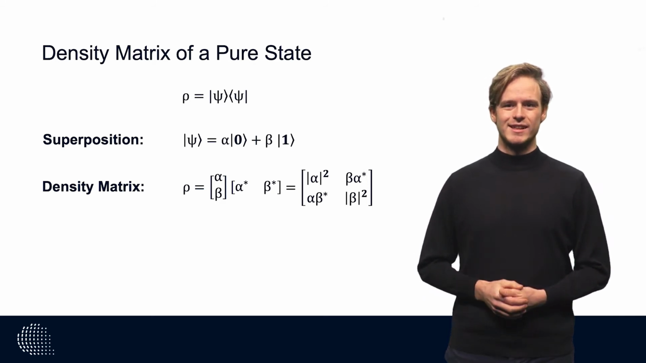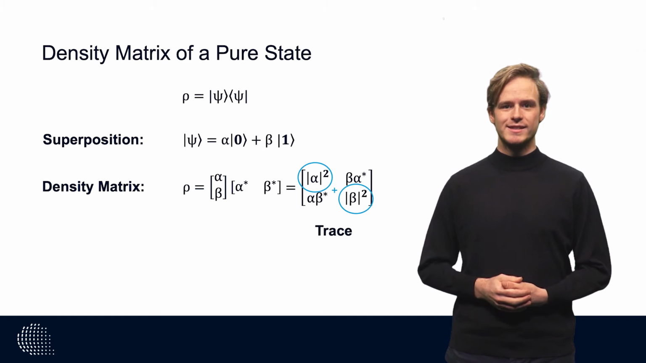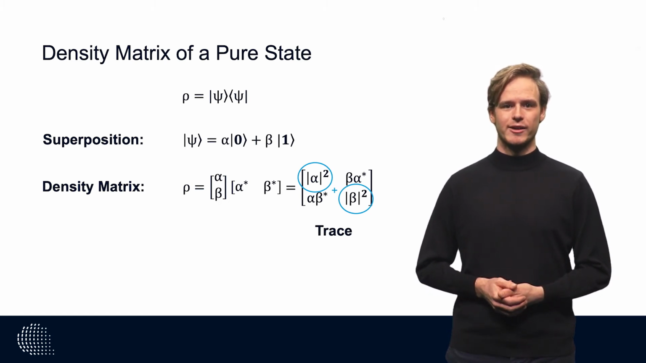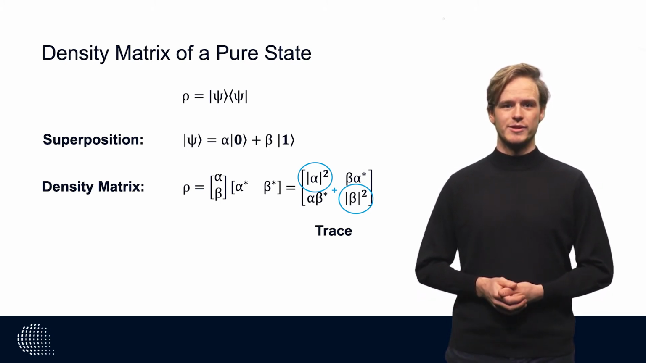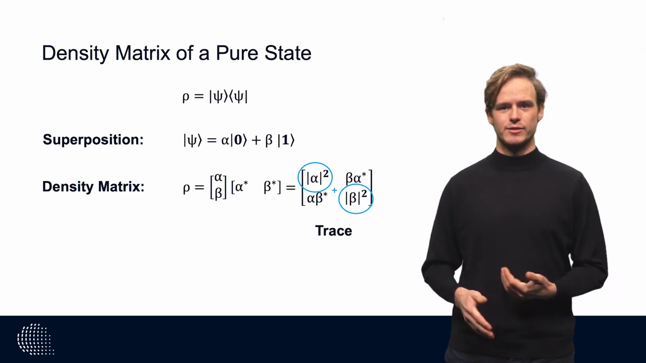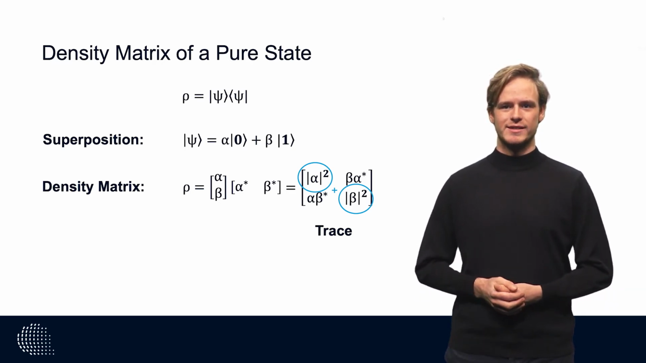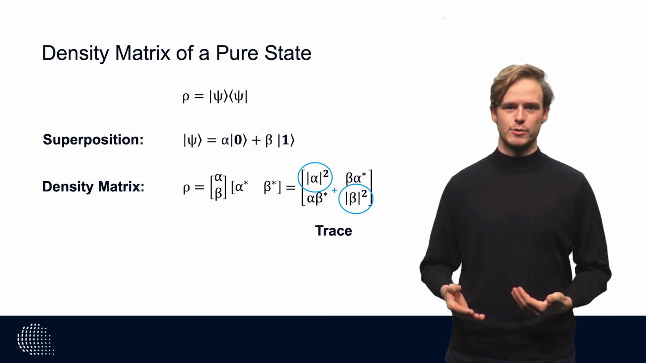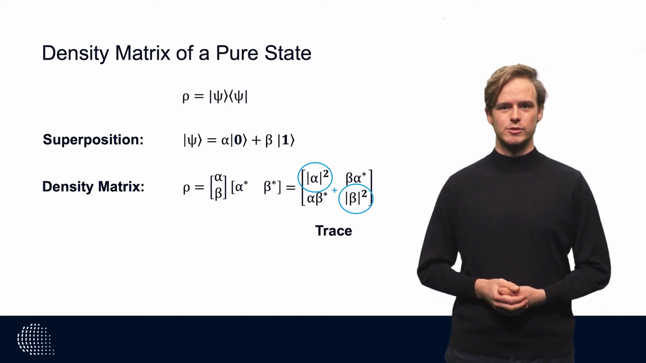To quickly see if a state is properly normalized or not, one can compute the trace of the density matrix. The trace is the sum of all the diagonal elements in a matrix. The density matrix only represents a valid quantum state if the trace equals 1. In our example, the trace is the absolute value of alpha squared plus the absolute value of beta squared. And we know from the Born rule that this is indeed equal to 1.